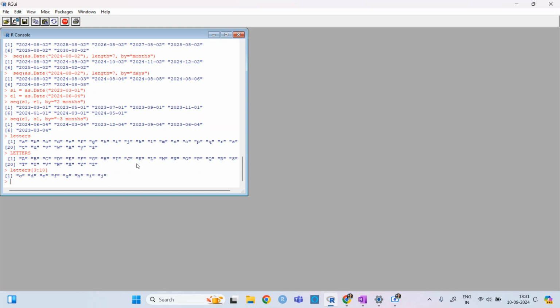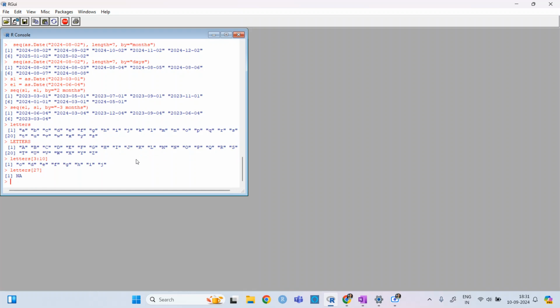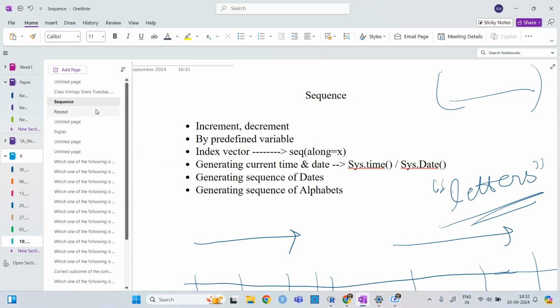So all you need to do is remember: for the small, just write letters in small; for the capital, just write letters in capital. There is kind of nothing to remember, and we will see some questions later regarding that. One more thing: we all know we have 26 letters, so if you write 27, it will give NA because it is defined only up to 26, 1 to 26. So this was all regarding the sequence.